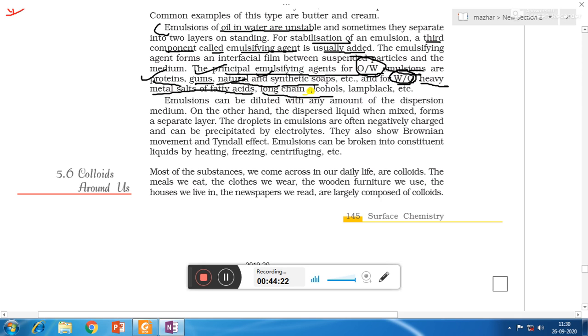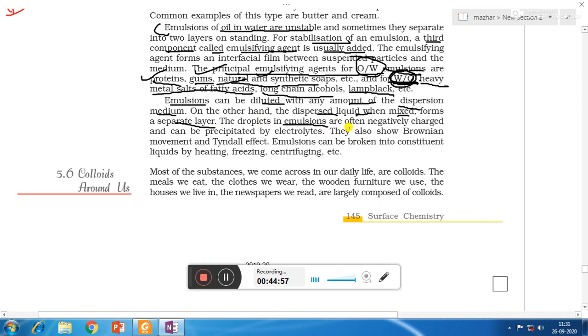Long chain alcohols are used as emulsifying agents in water in oil. And lamp black, in our daily life we say kajal, the kajal that is applied in the eyes, that is lamp black. That is also an emulsifying agent for water in oil. Emulsions can be diluted with any amount of dispersion medium. On the other hand, the dispersed liquid, when mixed, forms a separate layer.